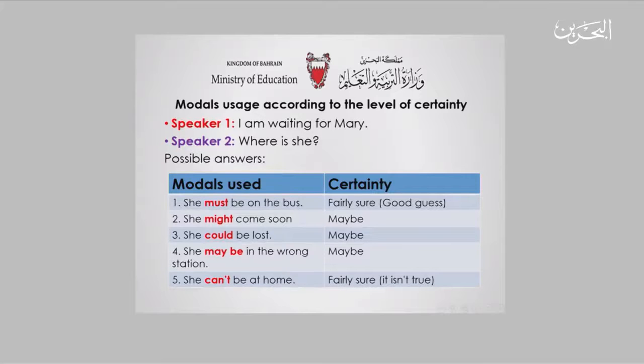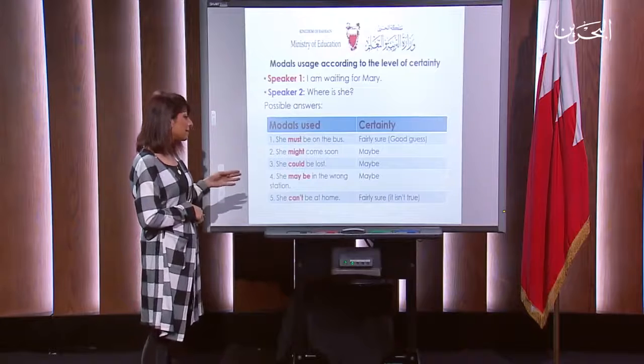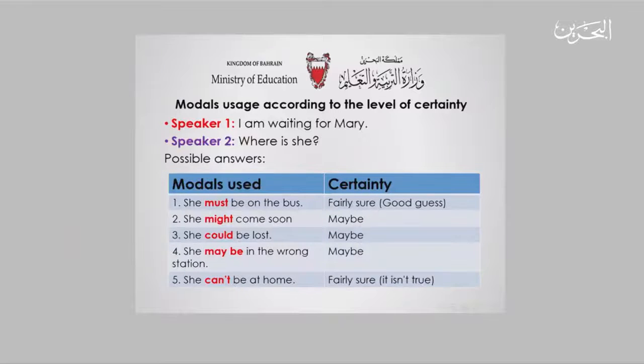Last but not least, she can't be at home. In this case, again, I am fairly sure about the situation, but in a negative way, like it's not true. She can't be at home. She's not at home. That's what is meant here.